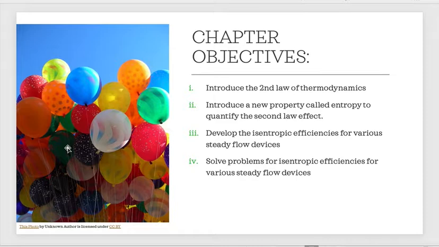The objective of this chapter is to introduce the second law of thermodynamics, to introduce entropy, to develop isentropic efficiency for SFEE devices, and to solve problems for isentropic efficiency for SFEE devices.